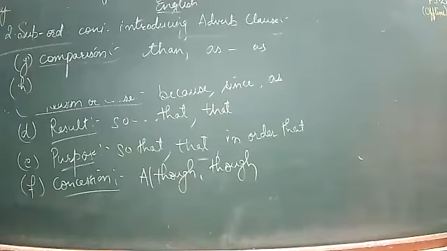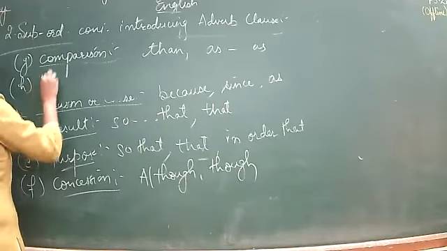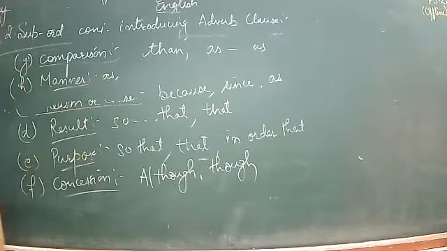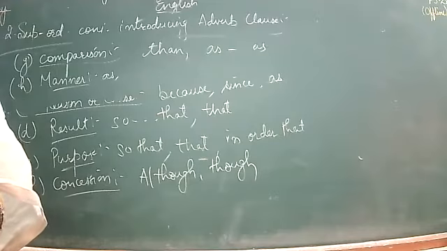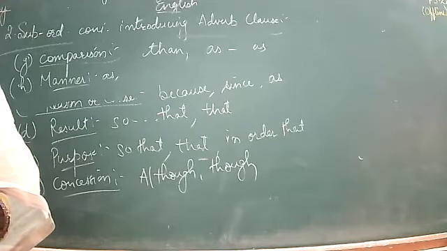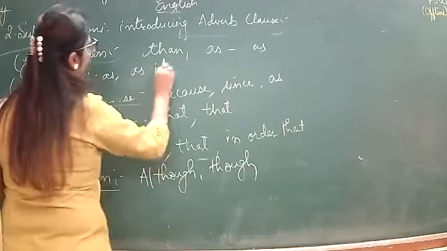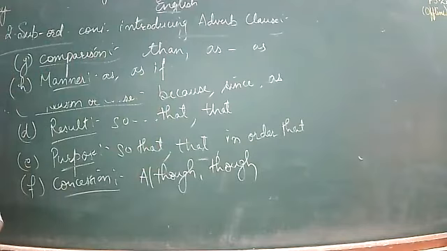Single as we will have in manner. Next we have manner. For example, he is laughing as a clown. Then you also have the examples of as if.